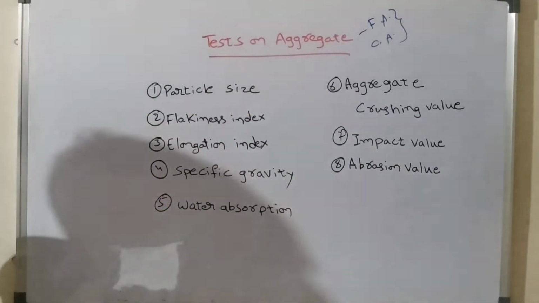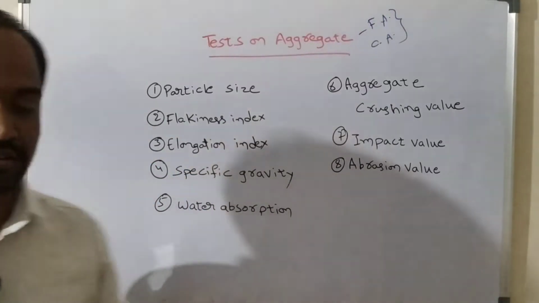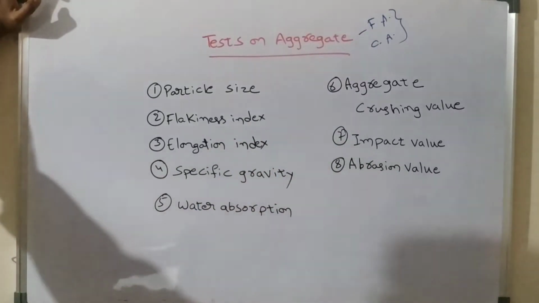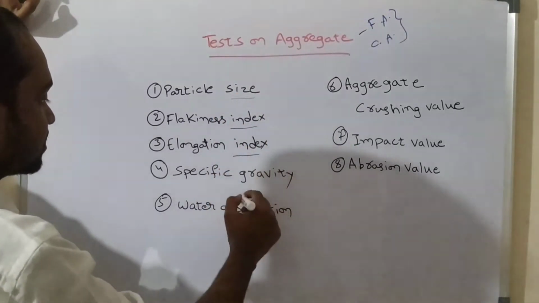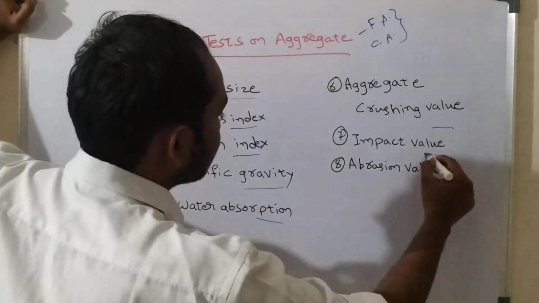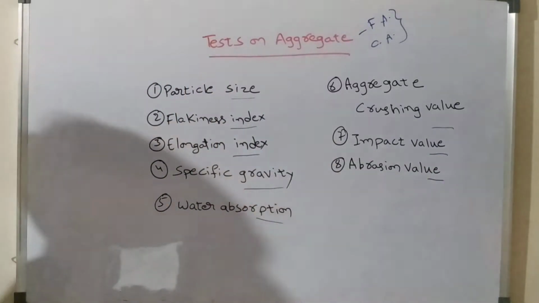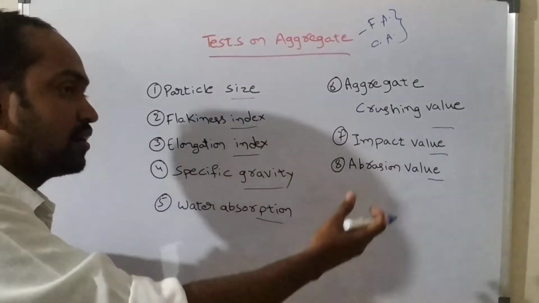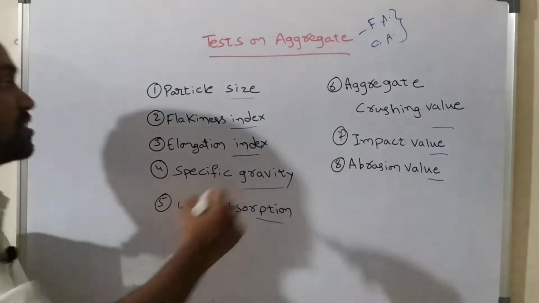These are the most important and commonly employed tests on aggregate: particle size of aggregate, flakiness index, elongation index, specific gravity, water absorption, aggregate crushing value, aggregate impact value, and aggregate abrasion value. These are the most common tests, and they must be conducted on aggregate. First one is the particle size.